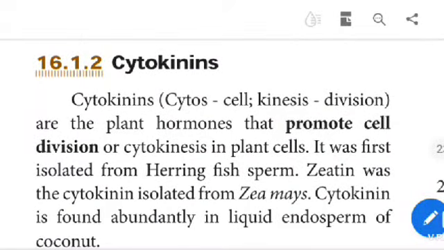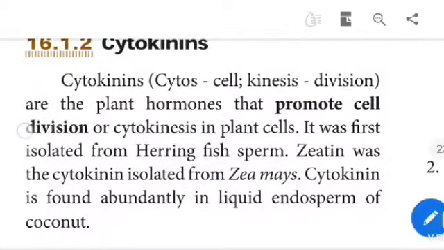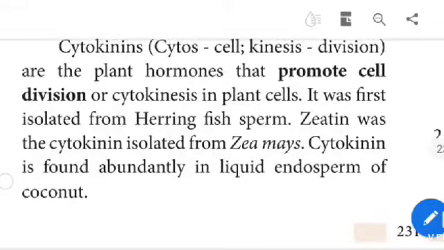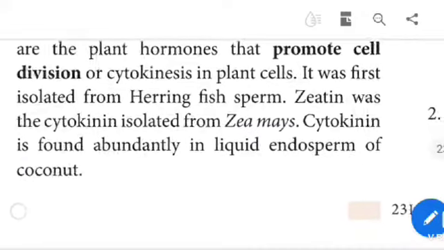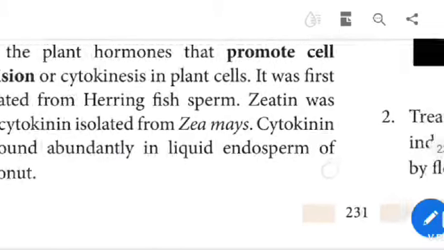Cytokinin. Cytokinins are plant hormones that promote cell division, or cytokinesis, in plant cells. Cytokinin was first isolated from herring fish sperm. Zeatin was the cytokinin isolated from Zea mays. Cytokinin is found abundantly in the liquid endosperm of coconuts.